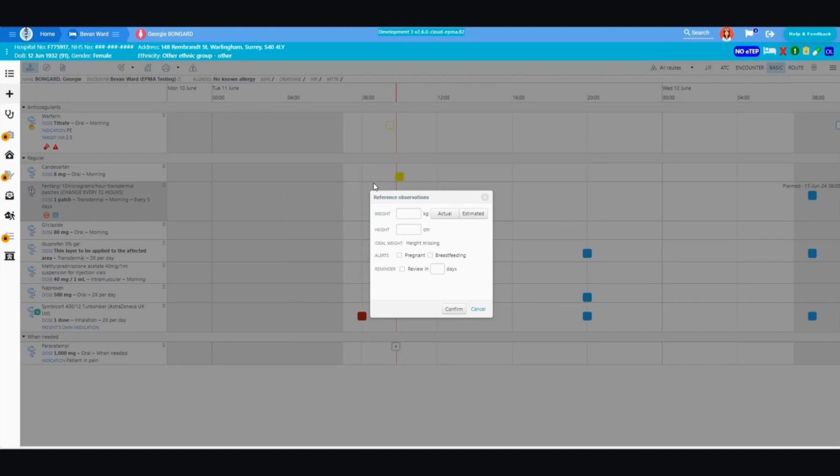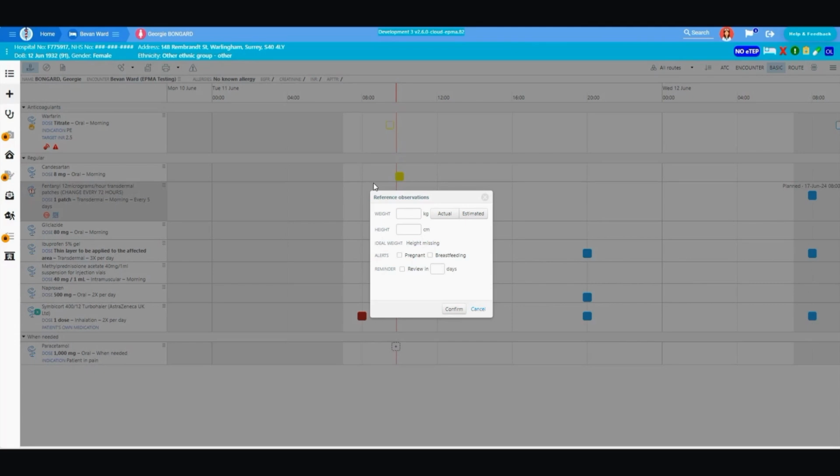You can now define a patient's weight as actual or estimated by selecting the relevant option. This information is then displayed in the patient data bar and on prescribing windows as actual weight, estimated weight, or weight. The system will automatically calculate the ideal body weight based on the patient's gender and height. This information will be displayed on the reference observations and prescribing window. If a patient's height or gender is not entered, then the system will not calculate the ideal weight.